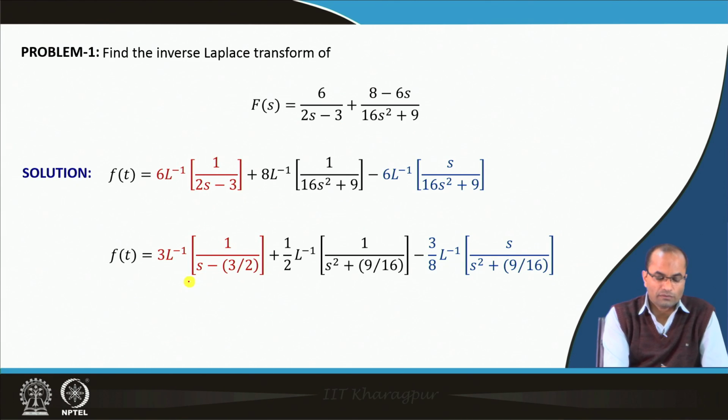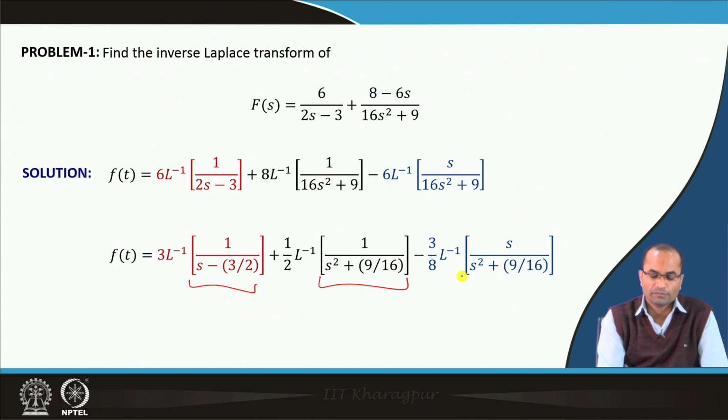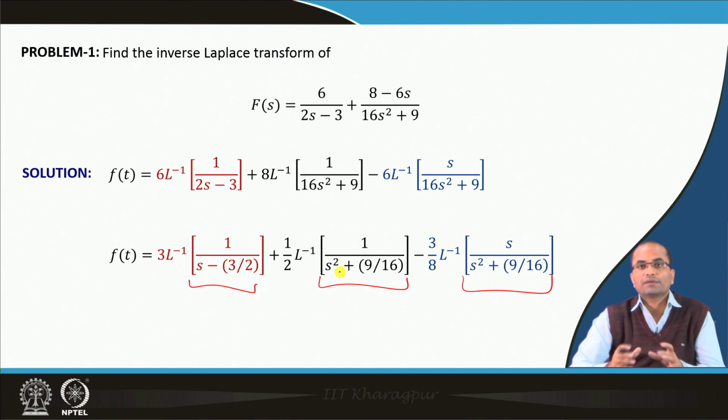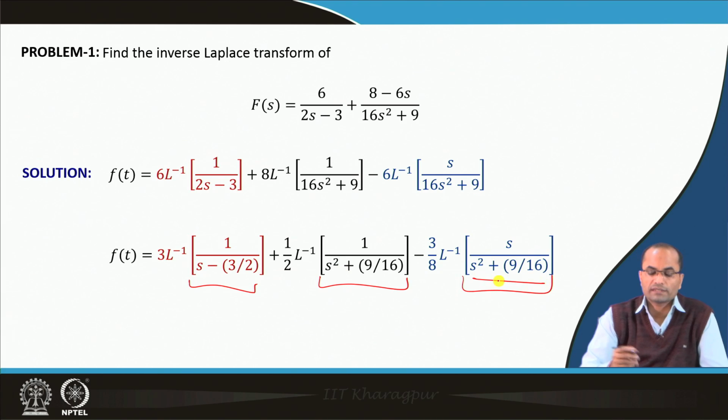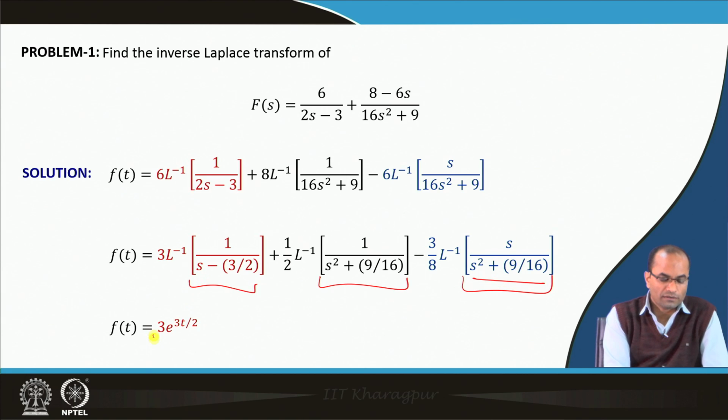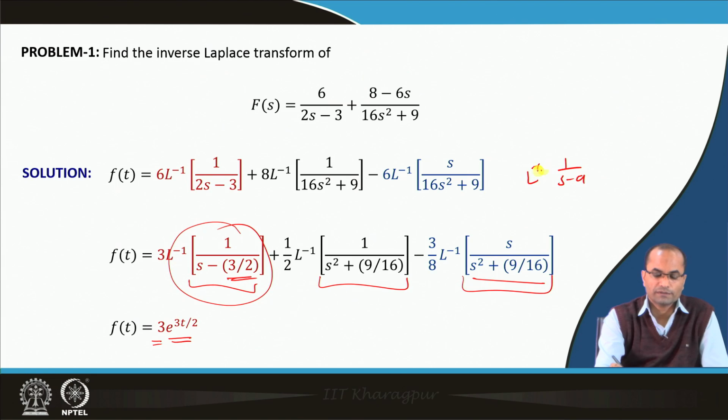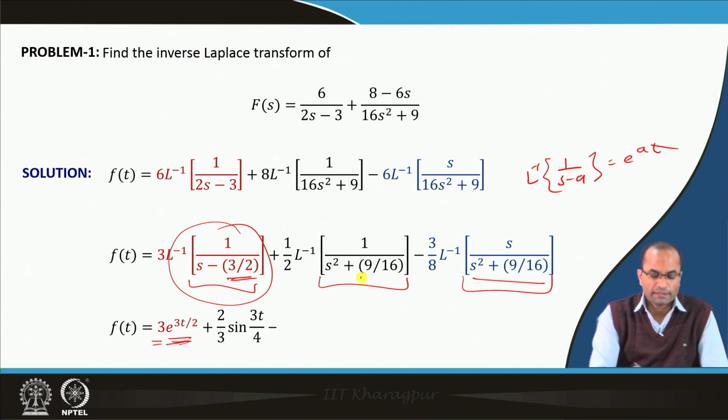So, we have now the structure which we know from the basic functions, whose Laplace transforms are 1 over s minus a, 1 over s square plus a square, and s over s square plus a square. Having that knowledge, we can conclude that this is the Laplace transform of e power 3 by 2 t. So 1 over s minus a, the inverse Laplace is e power a t, and here this a was 3 by 2, so e power 3t by 2.